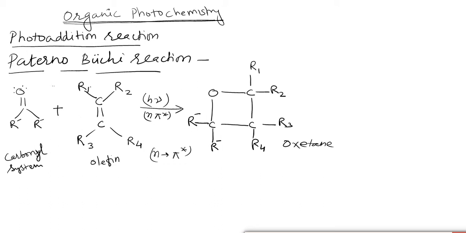Presently we are discussing the Paterno-Buchi reaction. Here, as I said, the n to pi star transition is taking place. Therefore, the reaction initiation takes place in such a way that firstly this system will form the excited singlet state.